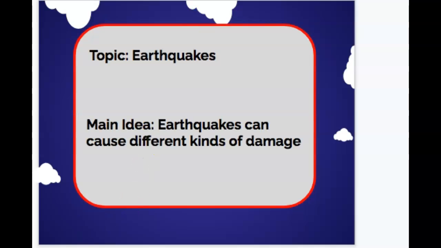We know that earthquakes can cause different kinds of damage because the article is telling us. In paragraph 1, it's telling us all about how earthquakes occur. Paragraph 2 is telling us the effects after the earthquake. Now you're left with different kinds of damage.